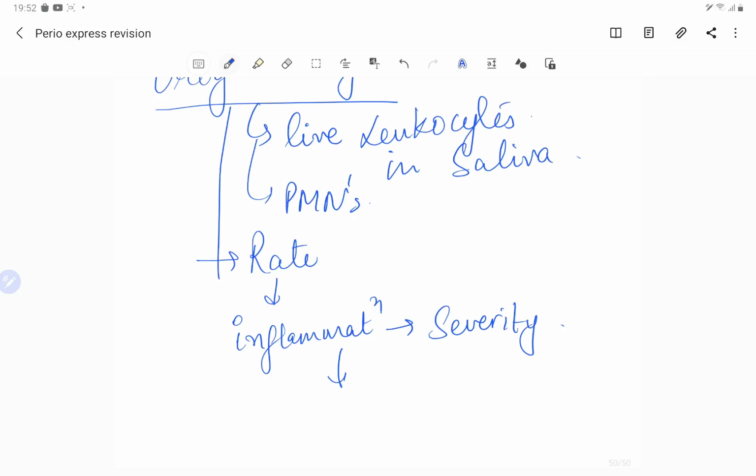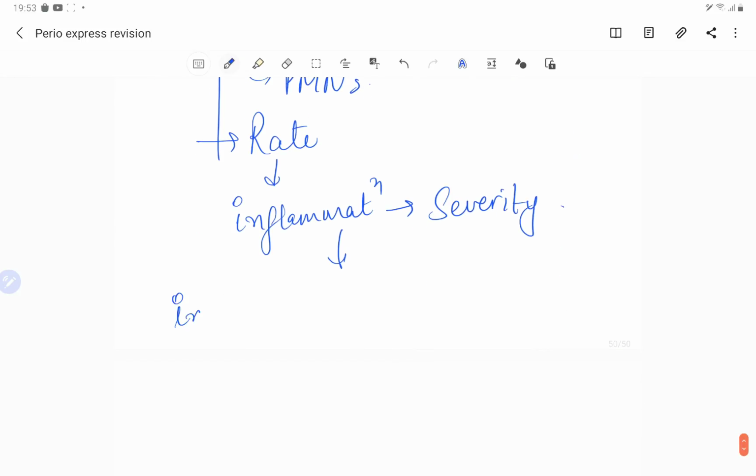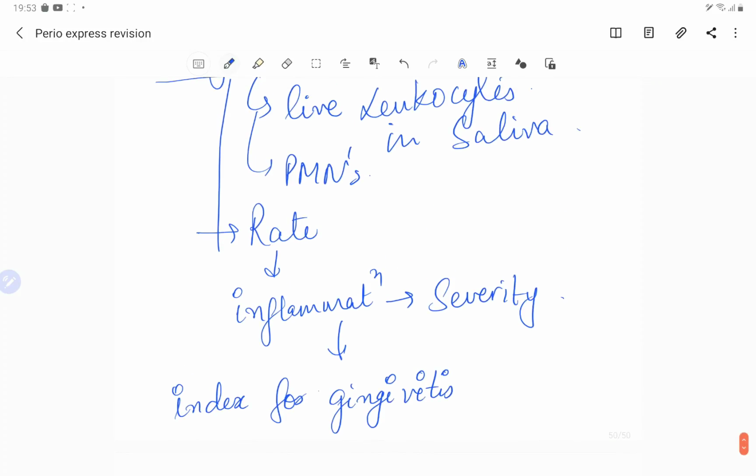So this rate is important for checking the severity of inflammation. Therefore the rate is a reliable index for gingivitis. So we can assess the gingivitis, we can check the severity of the gingivitis by correlating with the rate of migration of orogranulocytes. So if we see that PMNs are nicely enjoying dancing in the saliva, and the rate is related to the inflammation, if we see more of them, then there is more inflammation, which is very easy. So it can be used as the index for gingivitis.